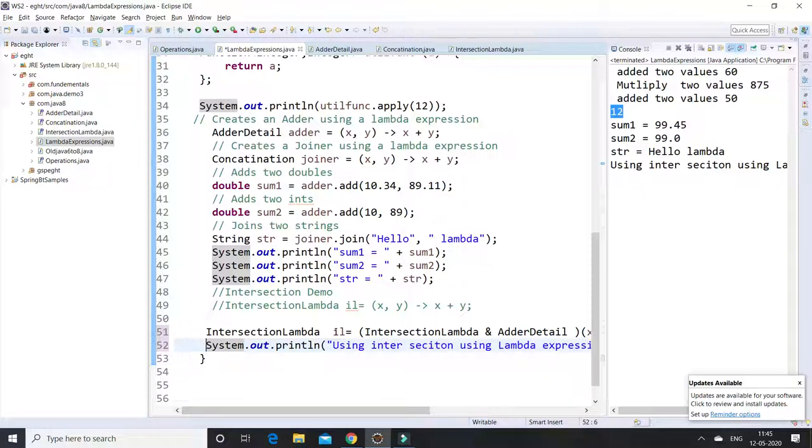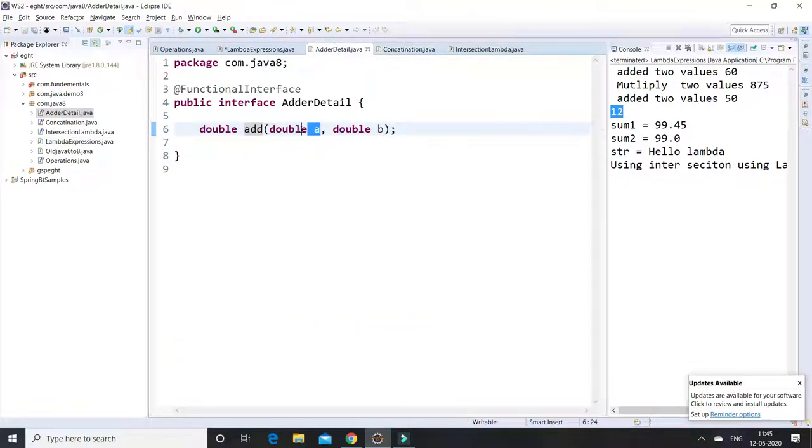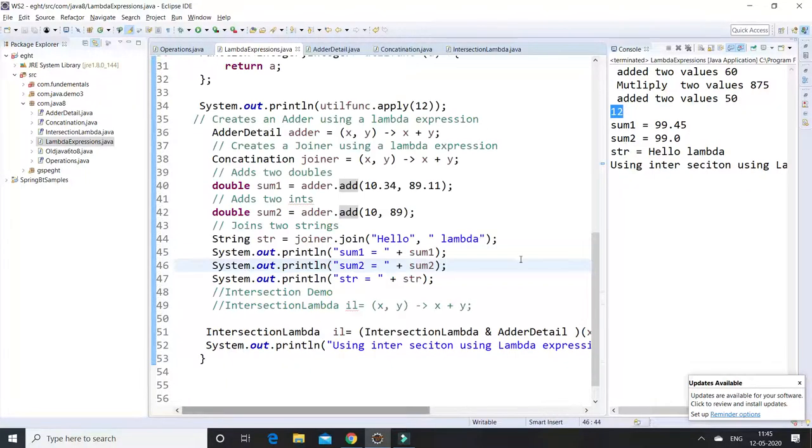Then I am calling I1 dot add, passing parameters. This has only two parameters, double and double. But here I am passing integer parameters, because integer data types can be converted into double. By default the conversion is possible. So I am going to run this application to see whether it runs successfully or not.